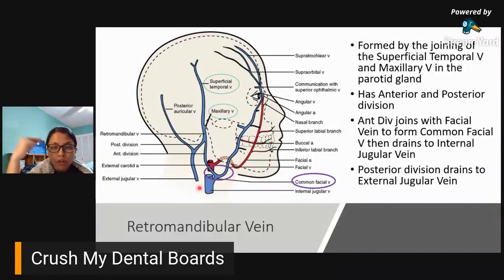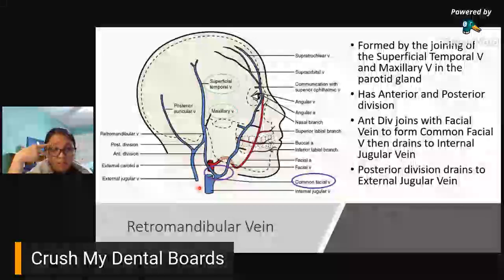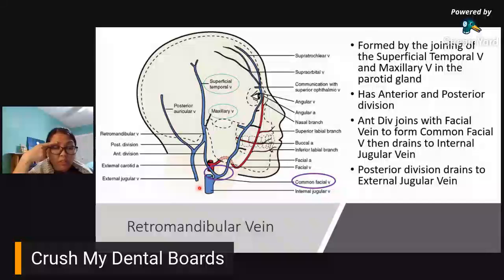Superior orbital sinus, inferior orbital sinus, and then you have one occipital coming from the back, nag-merge sila somewhere sa gitna, and then transverse, sigmoid, internal jugular vein. That's from the top. And then you go a little downwards, you have veins for your eyes, supplying your eyes. So you have top superior ophthalmic, you have bottom inferior ophthalmic.